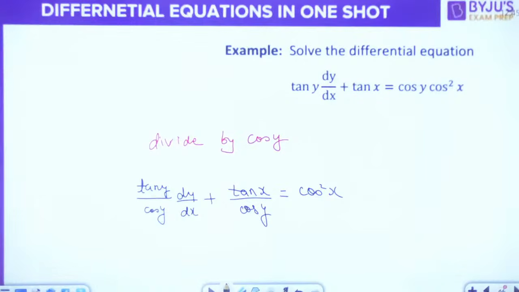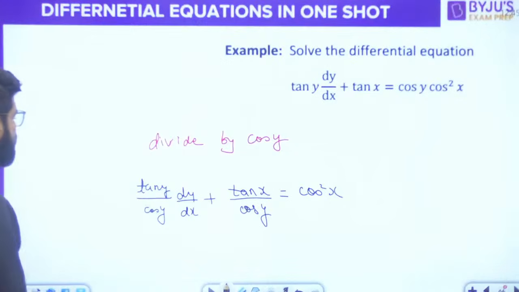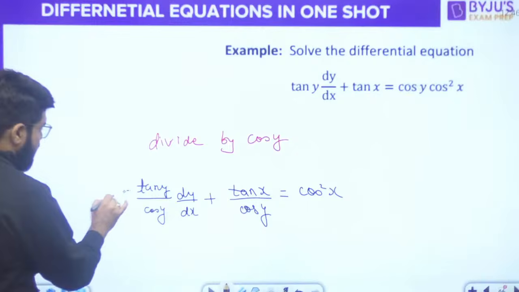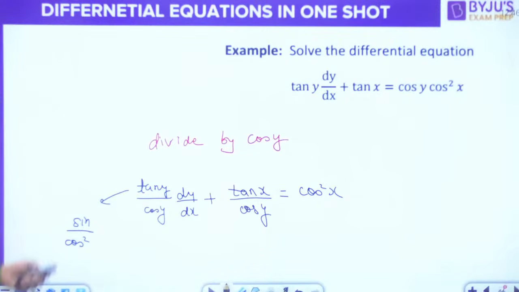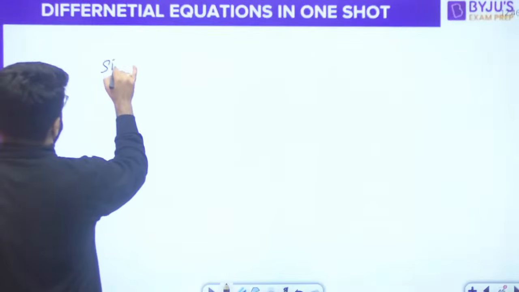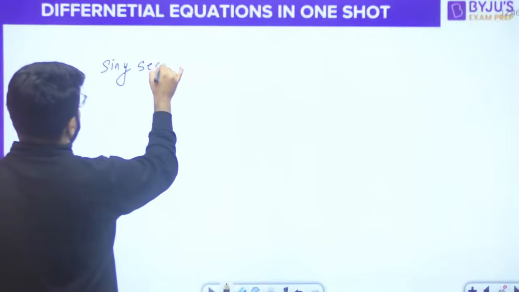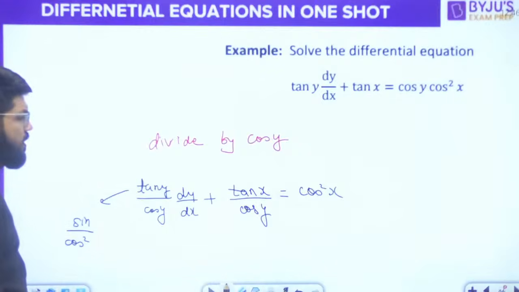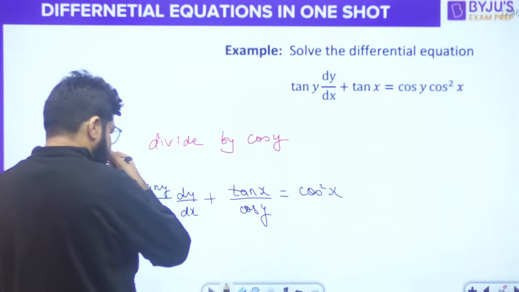Now tan is sine upon cos, so tan divided by cos becomes sine divided by cos square, and 1 upon cos square is sec square.